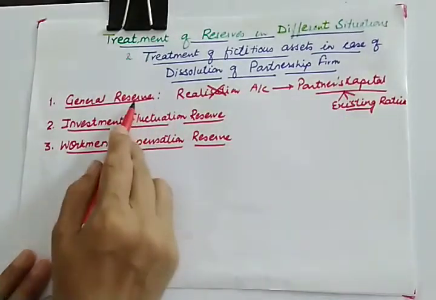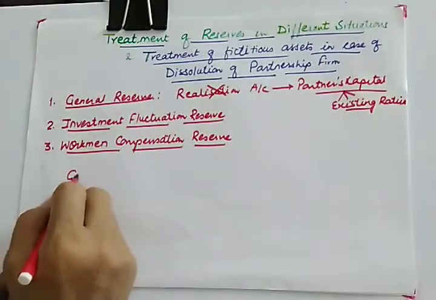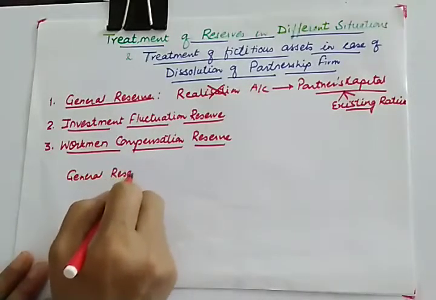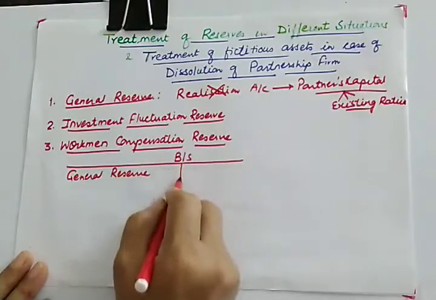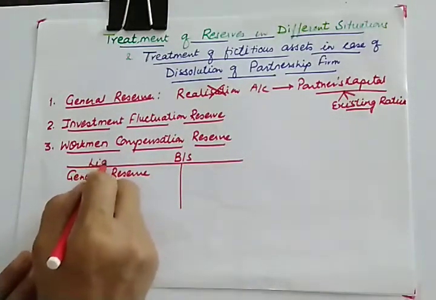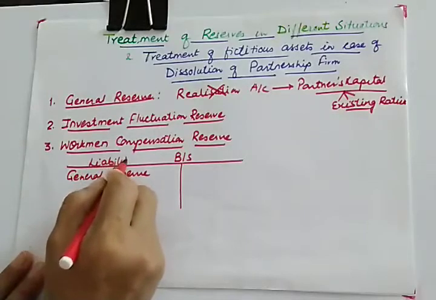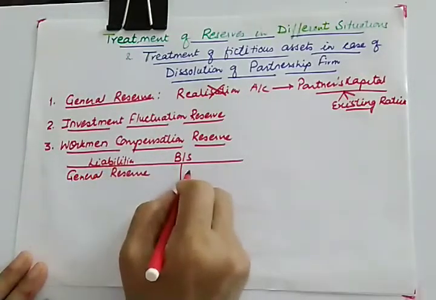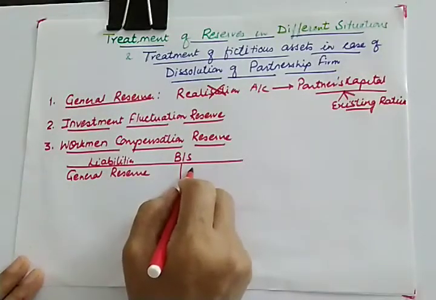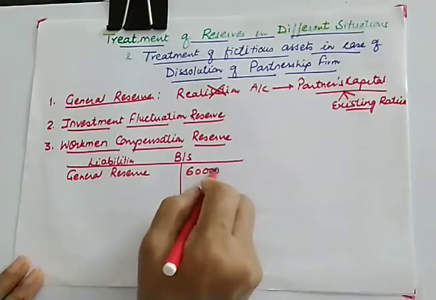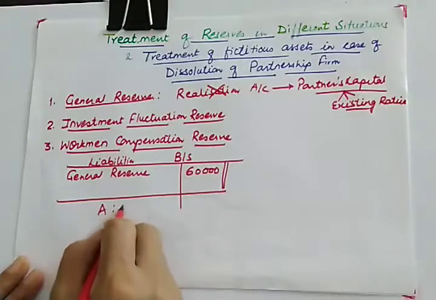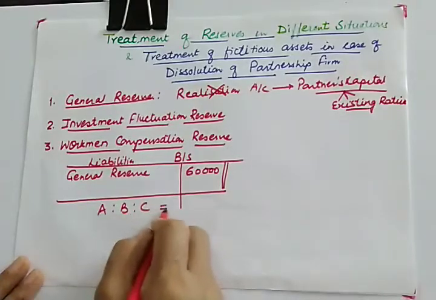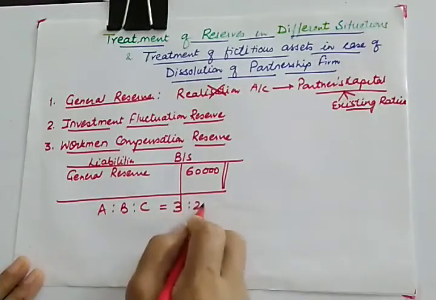Like for example, if you have general reserve appearing on the liability side of the balance sheet, this is our liability side of the balance sheet. Let us say general reserve is 60,000 and you have three partners, partner A, B, C, sharing profits in the ratio of 3:2:1.